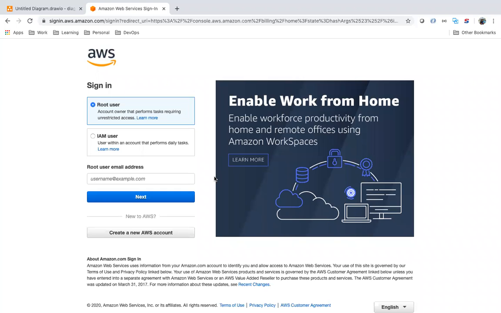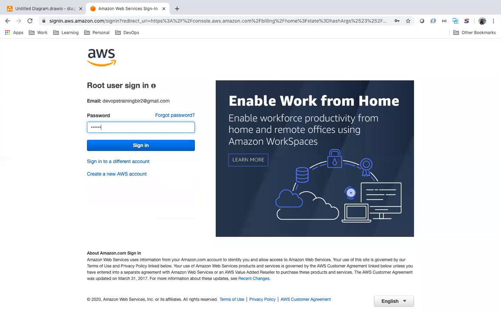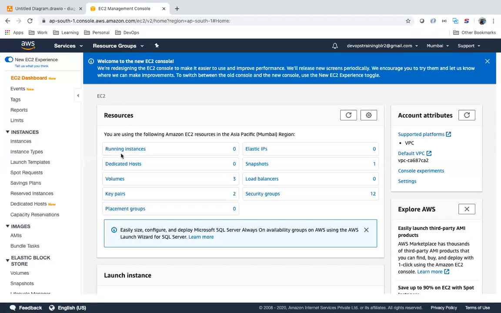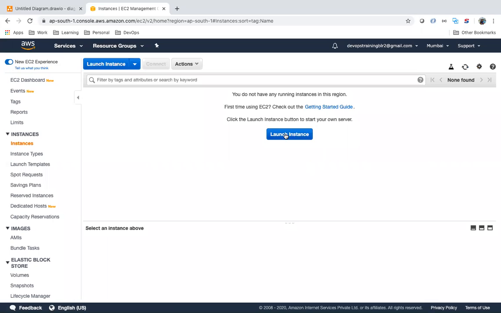Let me log in. Now I will try to create 3 machines to set up a Kubernetes cluster.